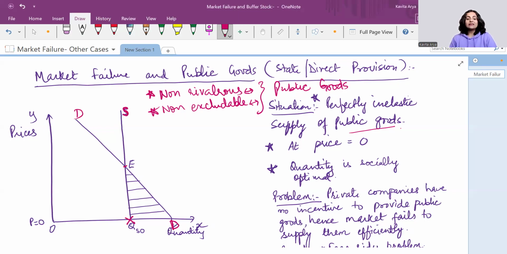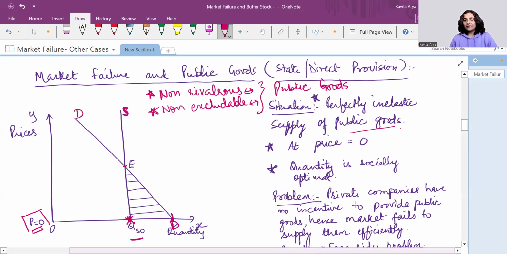But the point is, these goods are provided by the state to its citizens, right? So it is provided at zero price. Mind you, you have to show it at zero price. The demand is this much and the quantity supplied is this much. So this is the socially optimal output, QSO, as decided by the government, meaning ideally this much provision should be created in the economy.